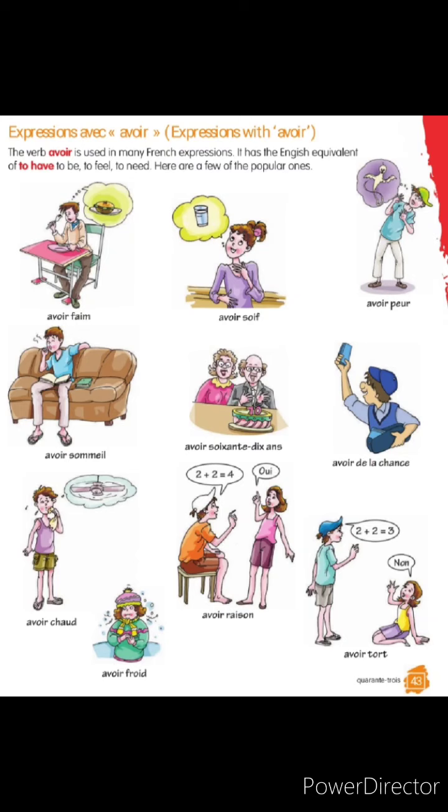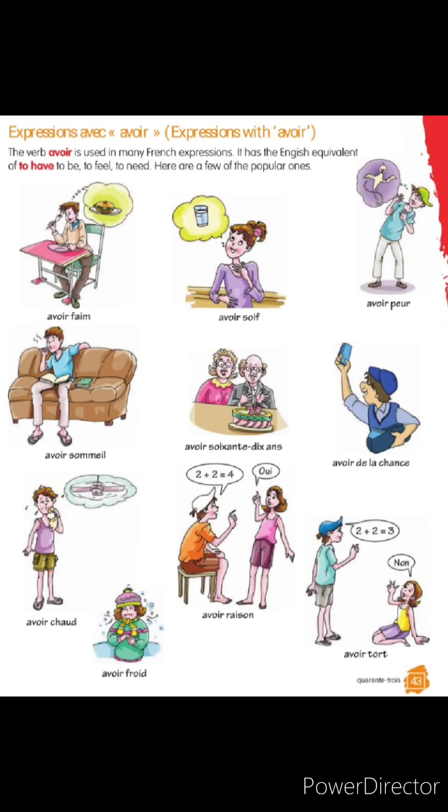First one is thinking about the food. Second one, she is thinking about the water. Third one, he fears about evil spirit. Fourth one, he feels sleepy. Fifth one, they are celebrating a birthday. Sixth one is having a box.